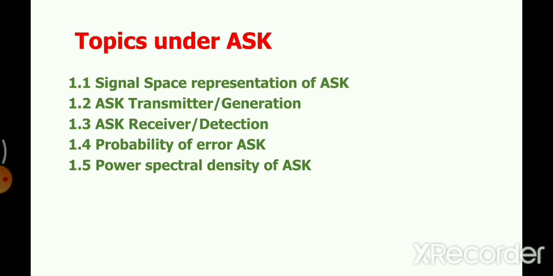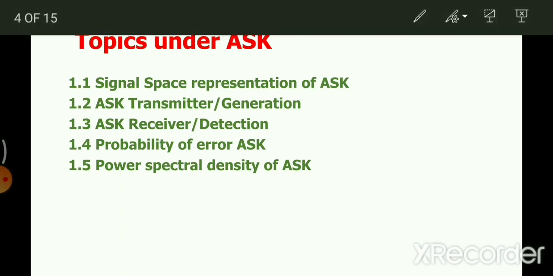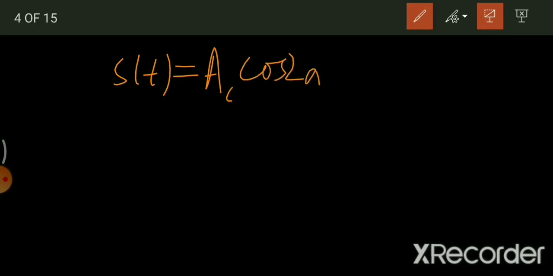Before we really get into the discussion of our first topic, a little bit of insight that I want to give you. This is very small information, but it will be required in the further discussion. As you have seen, ASK is actually the presence and absence of a carrier signal. So let us say any carrier signal is given to you. Say s(t) is a carrier signal, A_c cos 2 pi f_c t.